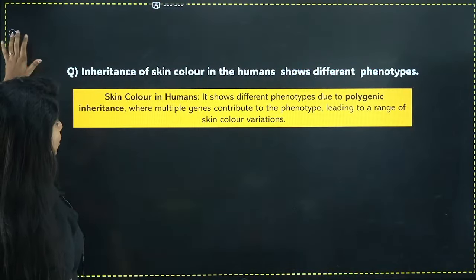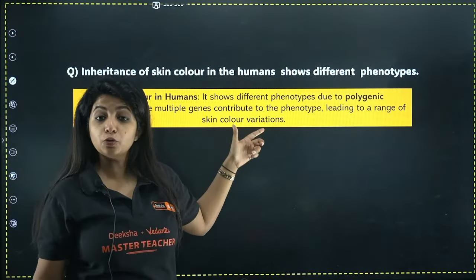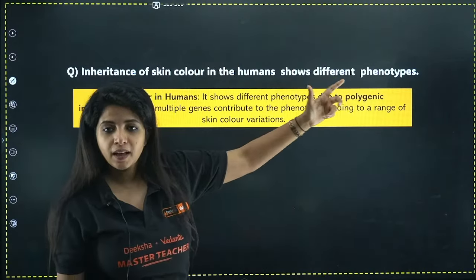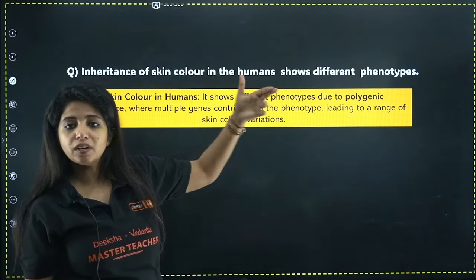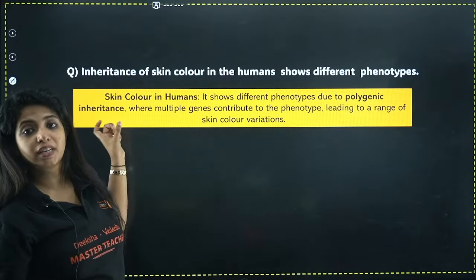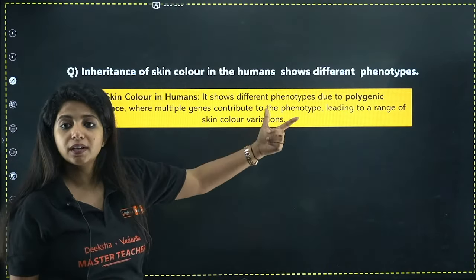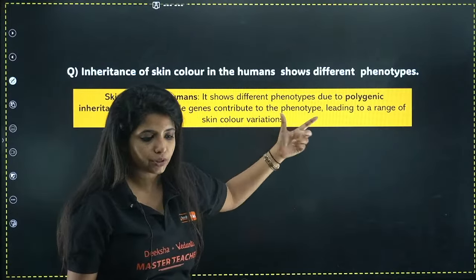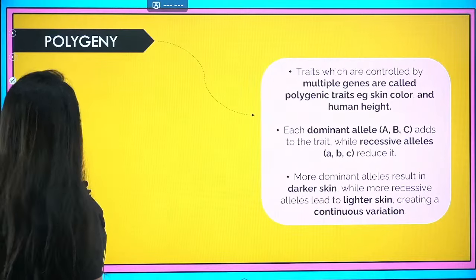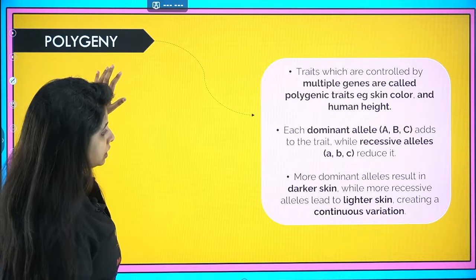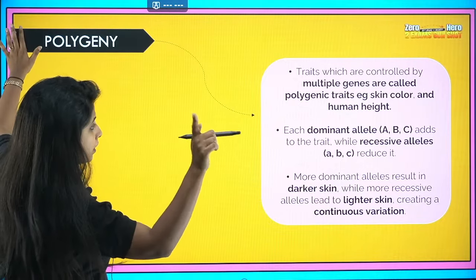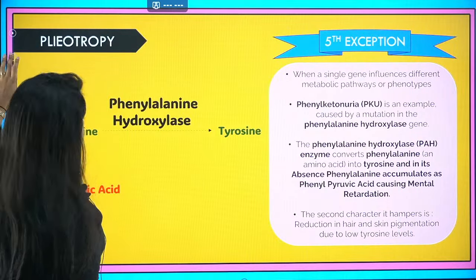Before I go to the fifth, there is a PU2 based question that has come. Inheritance of skin color in humans shows different phenotypes. Why? Because skin color in humans is an example of polygenic inheritance, where multiple genes contribute to the phenotype, leading to a range of skin color variation. This is what you need to write. I already explained this, so we do not need to talk about it. Please remember, skin color and human height are both examples.